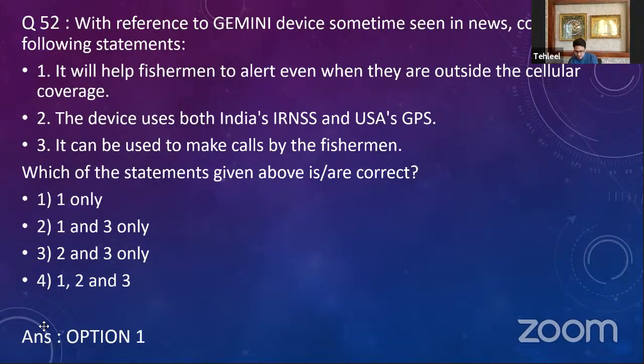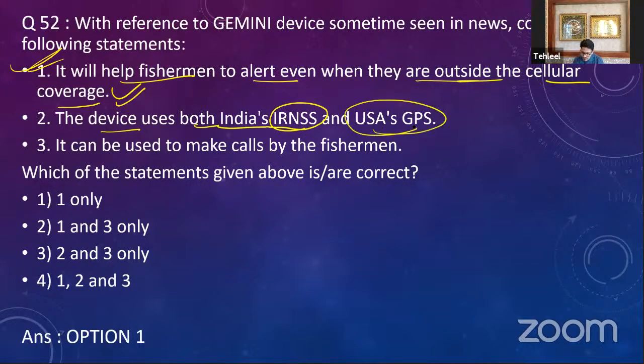With reference to the GEMINI device, consider the following statements. It will help fishermen to alert even when they are outside the cellular coverage. Absolutely right, up to 300 nautical miles. Then, the device uses both India's IRNSS and USA's GPS. No, it only uses GPS, which is actually used in GAGAN. So that is GPS aided. It does not use IRNSS. So this is your wrong statement.